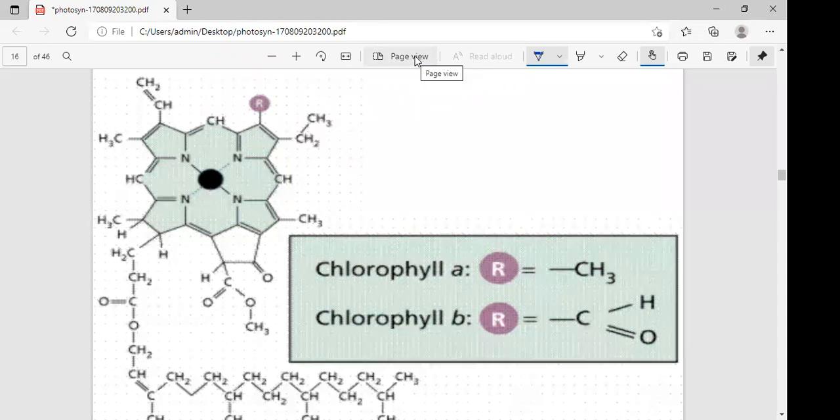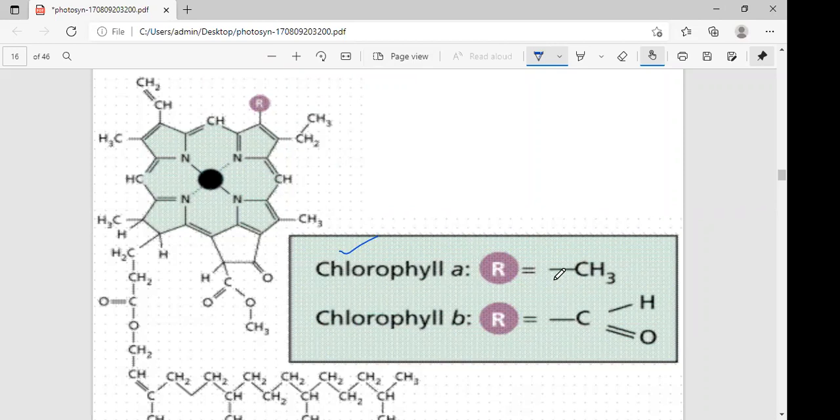Next one. I'll explain what chlorophyll A is. Chlorophyll A is present in all photosynthetic organisms except photosynthetic bacteria.